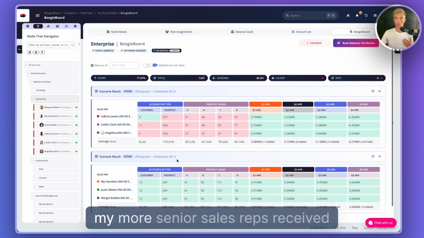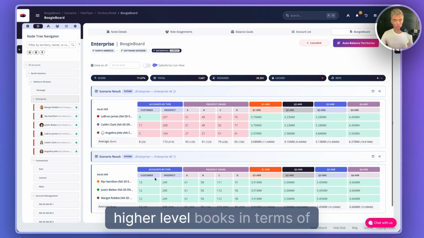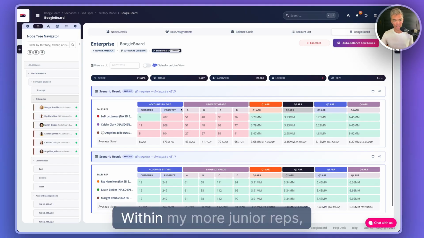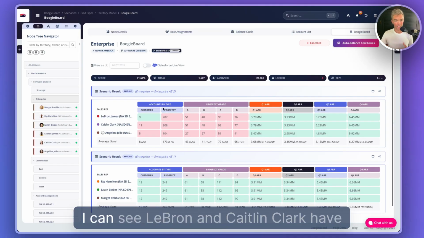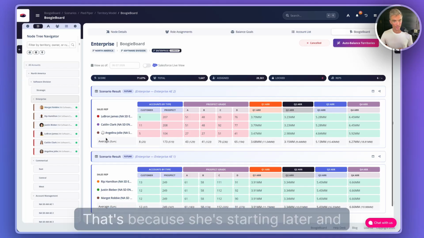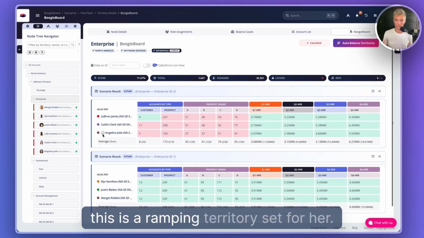My AE1s, my more senior sales reps, received higher level books in terms of customers, more prospects, and more ARR per quarter. Within my more junior reps, the AE2s, I can see that LeBron and Caitlin Clark have about a 2x territory to that of Angelina. That's because she's starting later, and this is a ramping territory set for her.